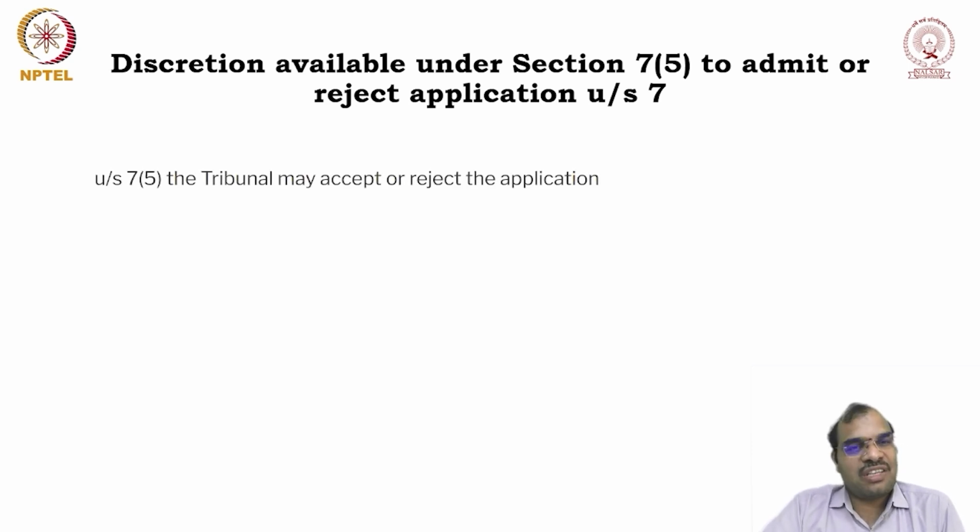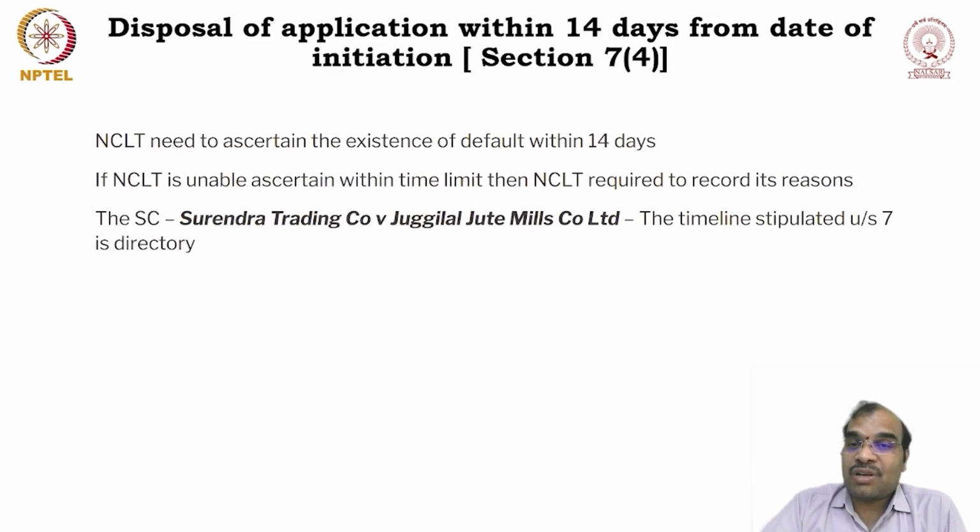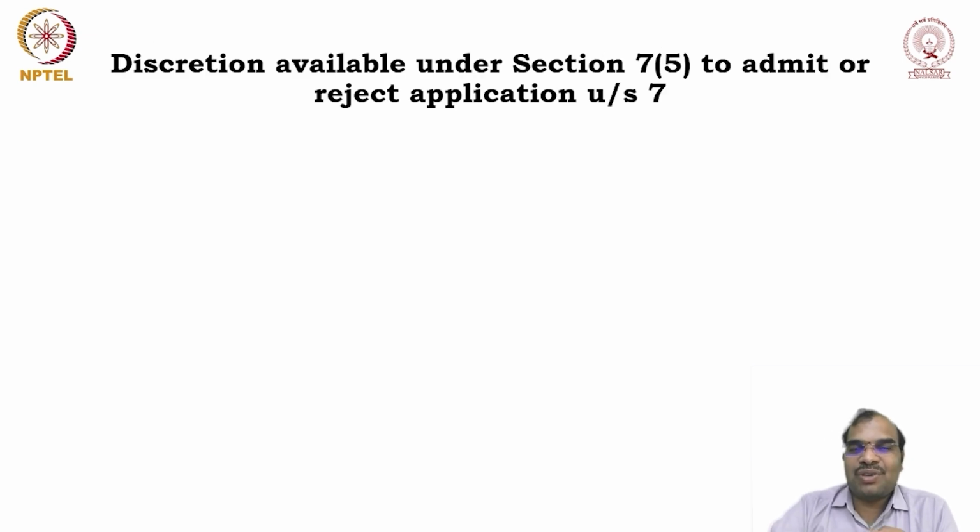Under Section 7 subsection 5 of the Act, the tribunal may accept or reject the application. The tribunal has the freedom whether to accept or reject the application. And here, within 14 days they may not give the decision. So there are two points. You have an option to either admit the application or reject the application. That is one point. This admission or rejection of the application must be given within 14 days. That is another point you have to consider. So both are different.